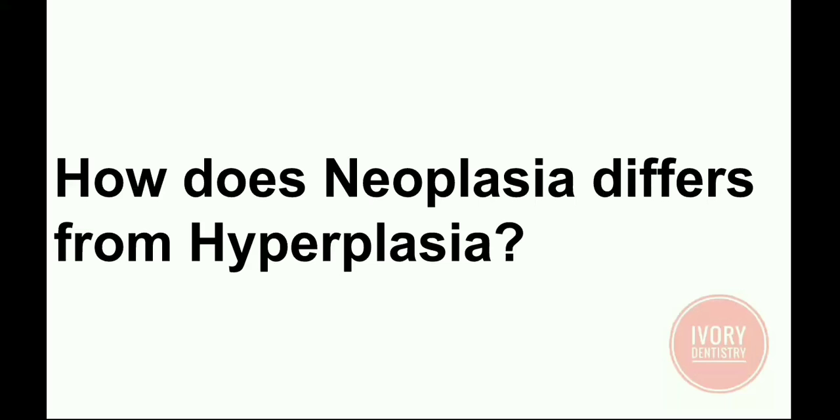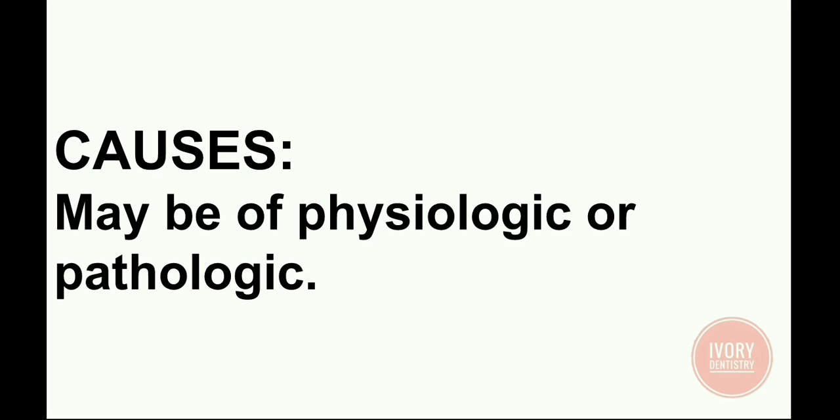In neoplasia, the growth regulatory mechanism is lost because of change in the genotypic differentiation of the cells, while hyperplasia lasts only until the stimulus is gone. The causes may be physiologic or pathologic.